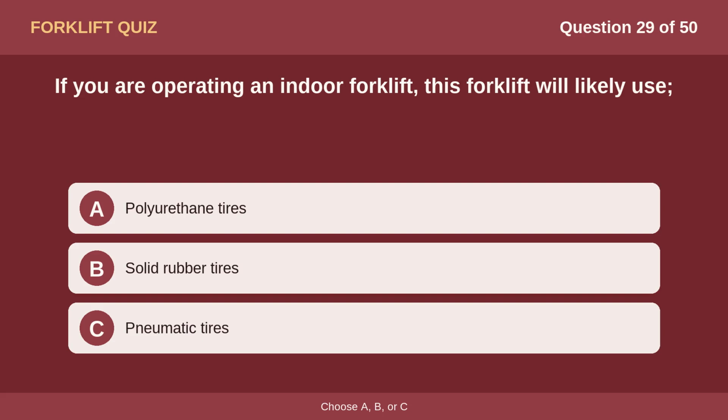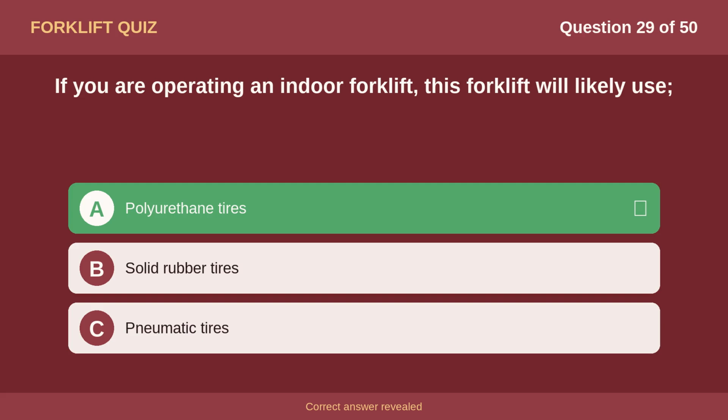Question 29. If you are operating an indoor forklift, this forklift will likely use option A, polyurethane tires. Option B, solid rubber tires. Option C, pneumatic tires. The correct answer is option A, polyurethane tires.